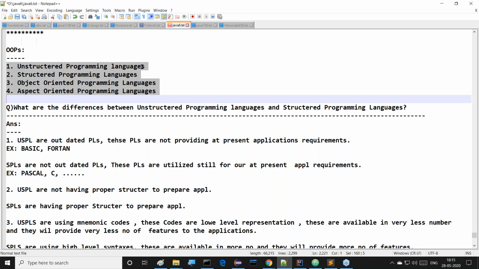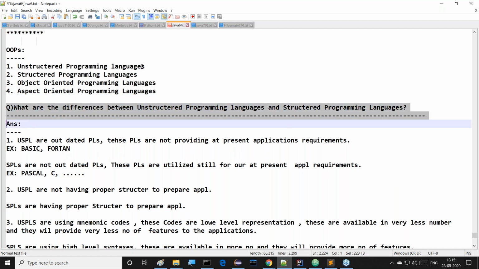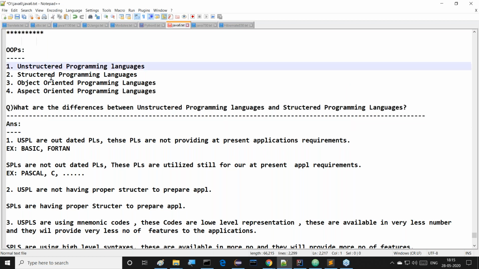Good. Next, we are having a few questions. The first one is: what are the differences between unstructured programming languages and structured programming languages?